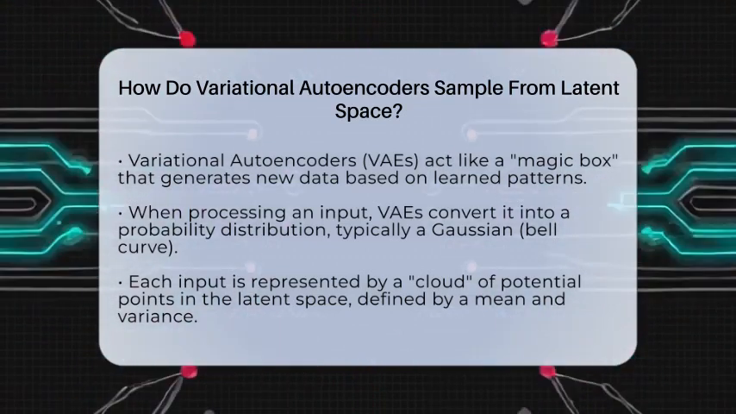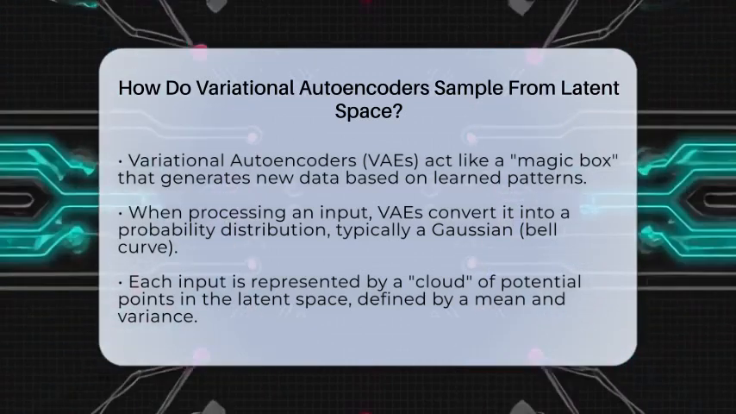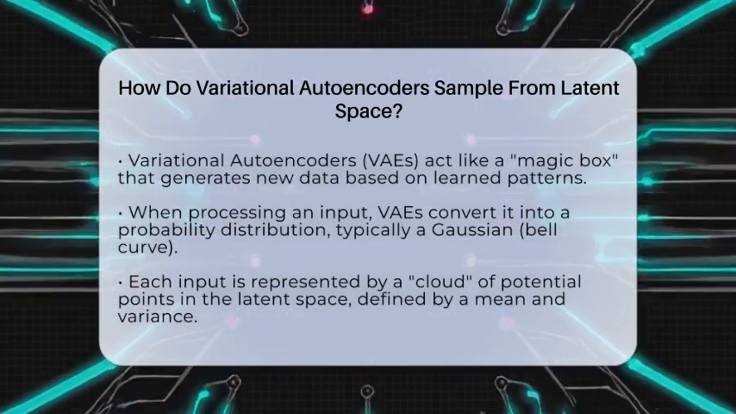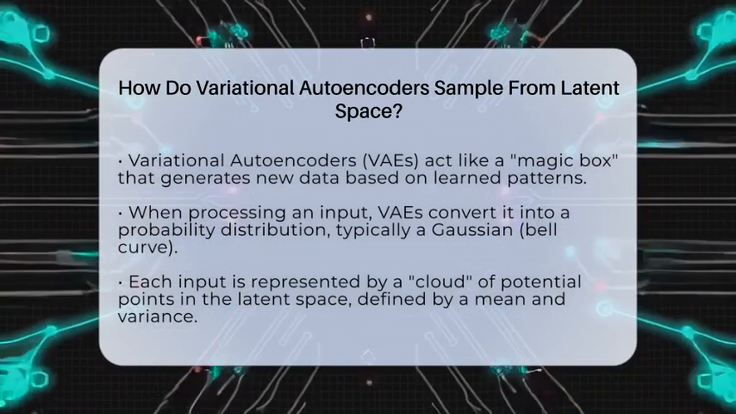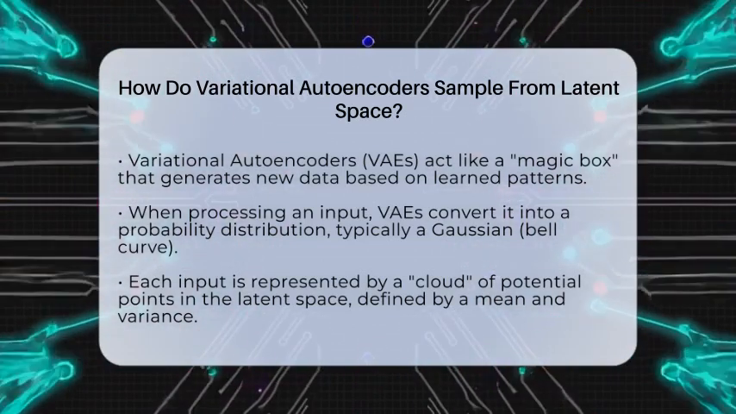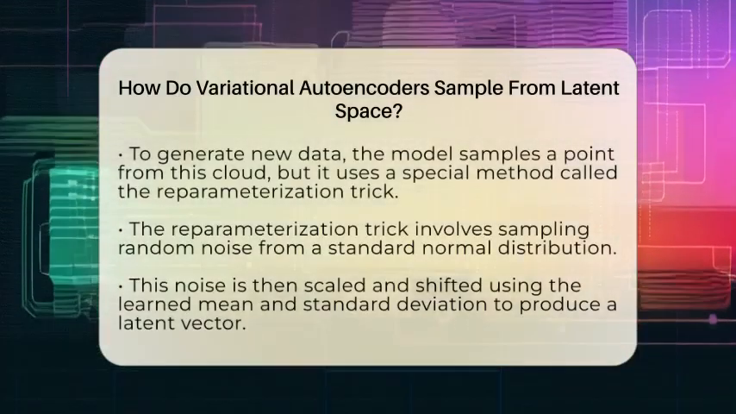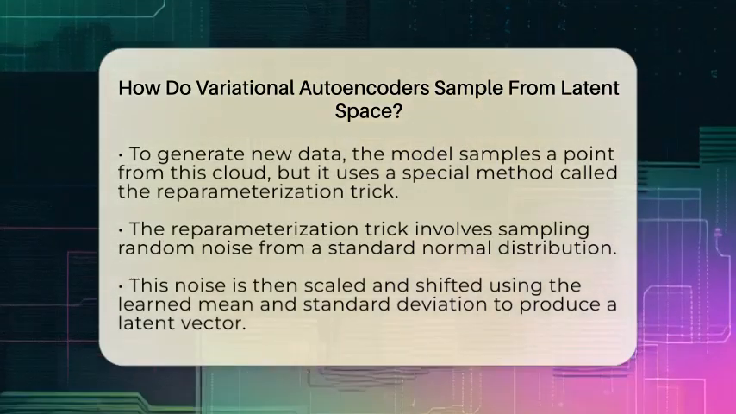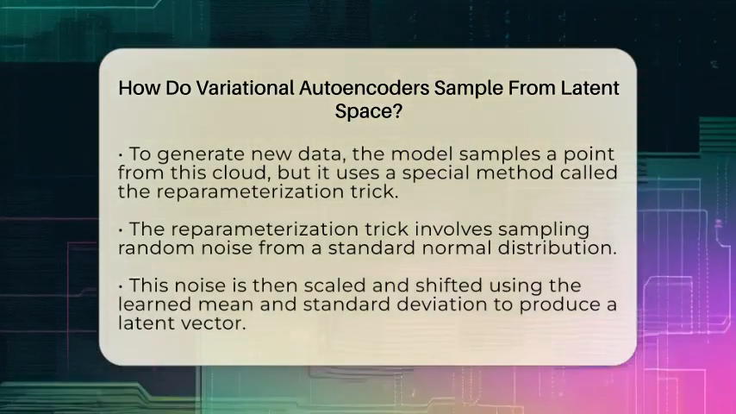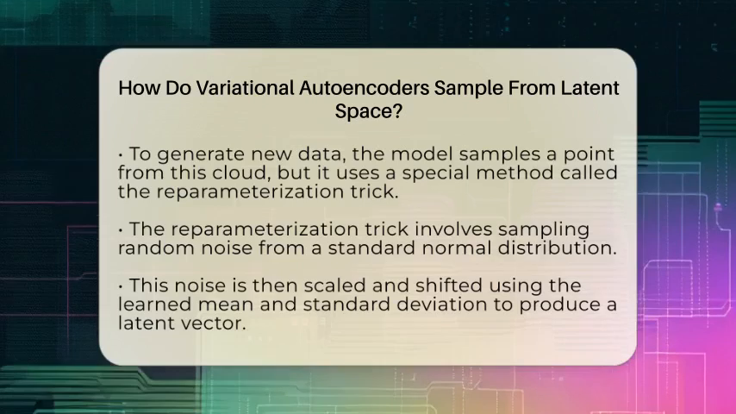First, when a variational autoencoder processes an input, like a picture, it doesn't just remember it as a fixed point. Instead, it turns that input into a probability distribution, usually a Gaussian or bell curve. Think of it like spreading out possibilities around a center point, which is called the mean. Along with that, it also learns how wide or narrow that spread is, called the variance. This way, each input gets represented by a little cloud of potential points in the latent space, not just one fixed spot.